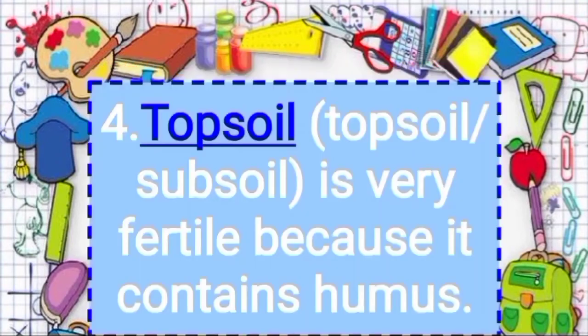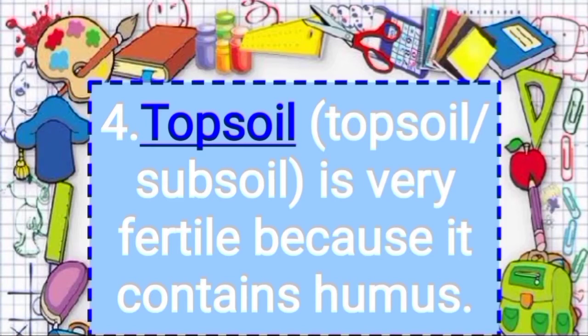Now let's understand fourth fill in the blank. Dash. First option topsoil. Second option subsoil.